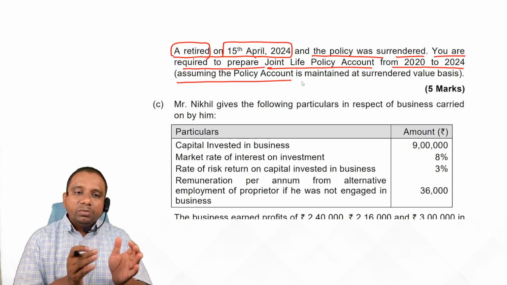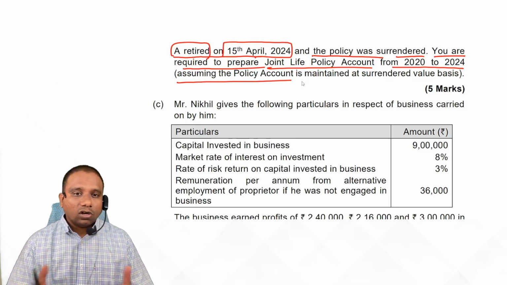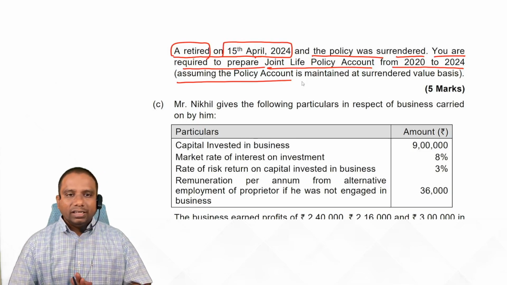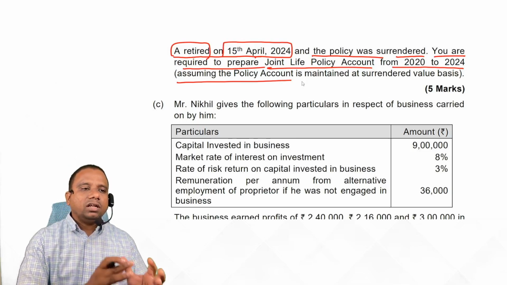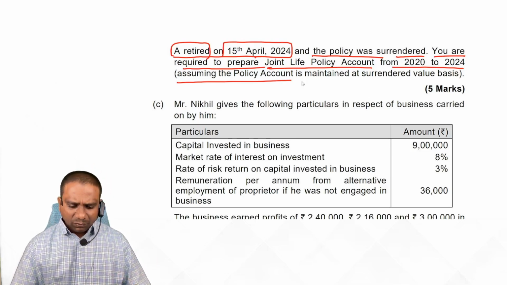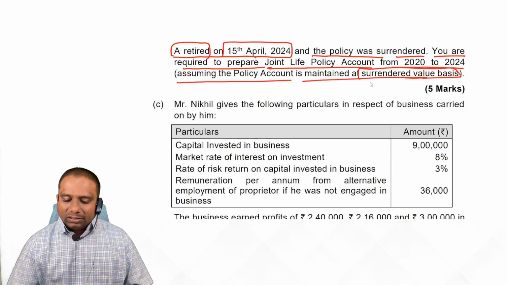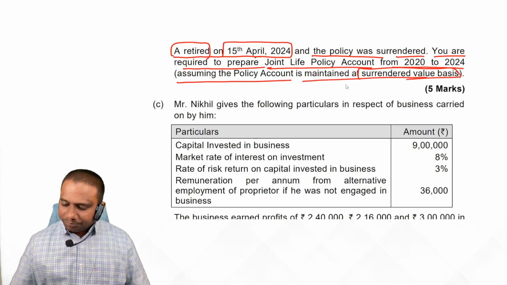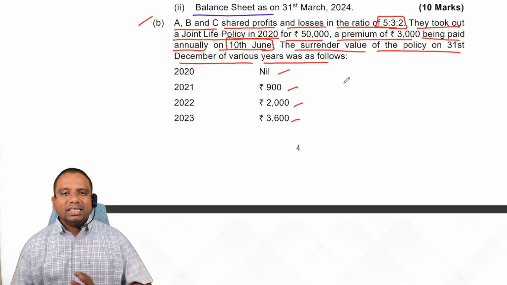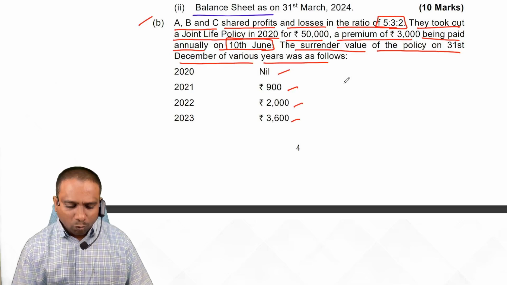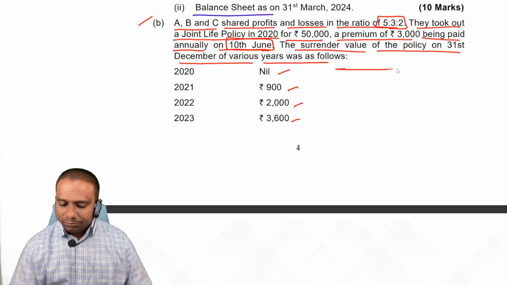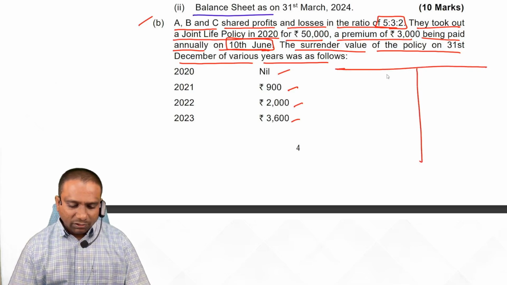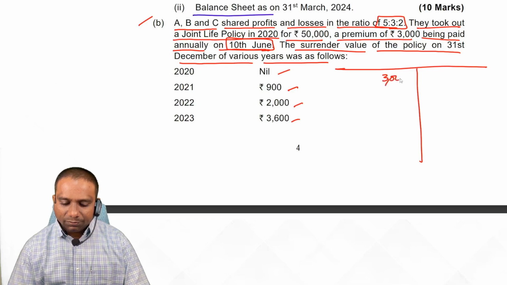The difference between premium paid and surrender value is treated as loss, and that loss is transferred to the P&L account. Third method, when JLP is maintained, along with JLP we also maintain JLP reserve. But here they are following the surrender value basis. That means first you prepare the joint life policy account. What is the entry for payment of policy on 10th June? Joint life policy account debit to bank account. How much, students? 3000 rupees.